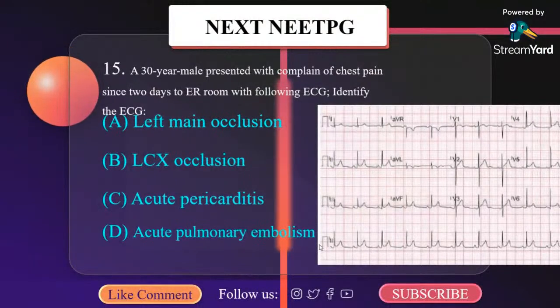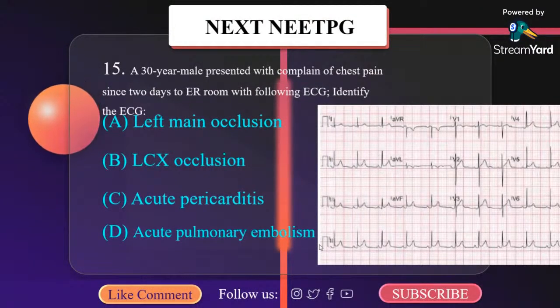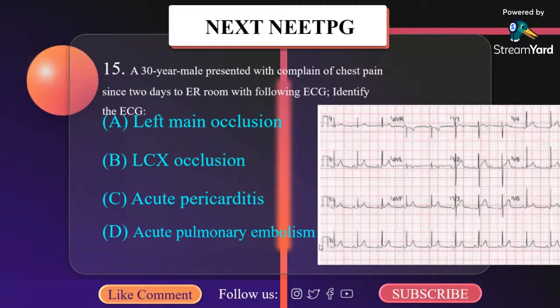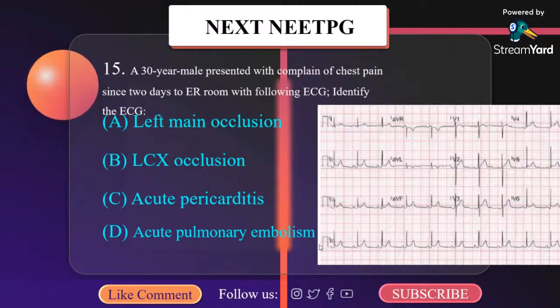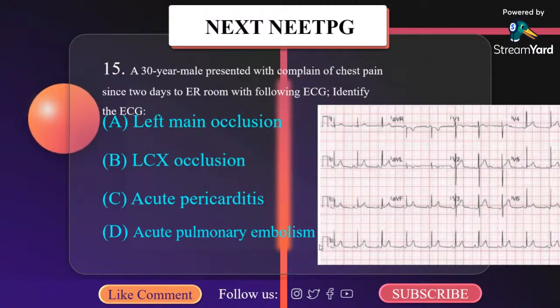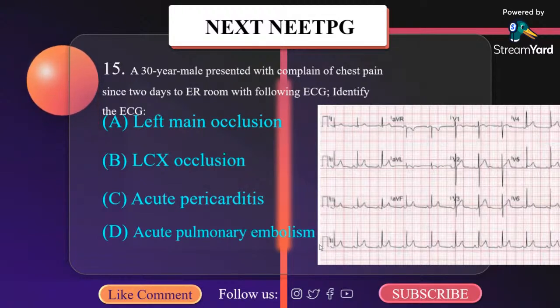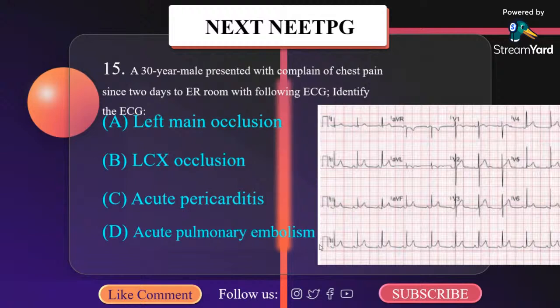A 30-year-old male presented with complaint of chest pain since 2 days to emergency room with the following ECG. Identify the ECG. A. Left main occlusion. B. LAD occlusion. C. Acute pericarditis. D. Acute pulmonary embolism. What happens in acute pericarditis? In acute pericarditis, there is diffuse ST elevation in all leads except aVR and V1.